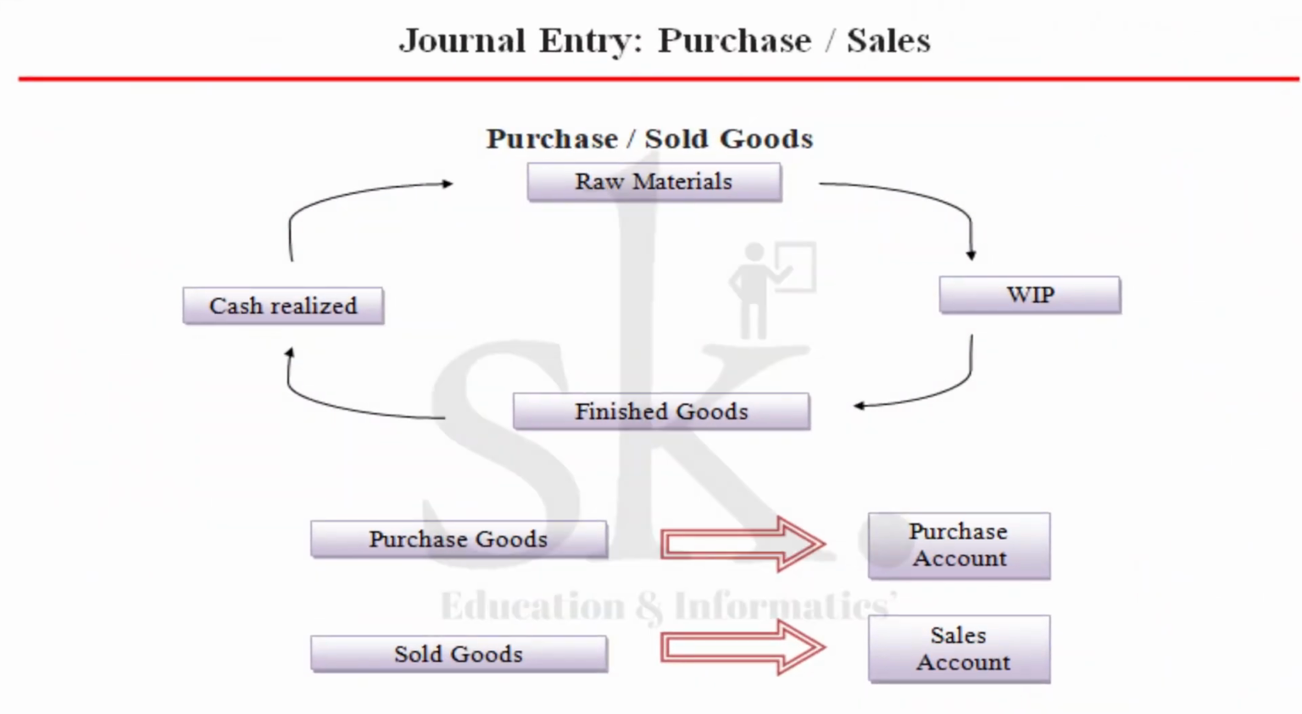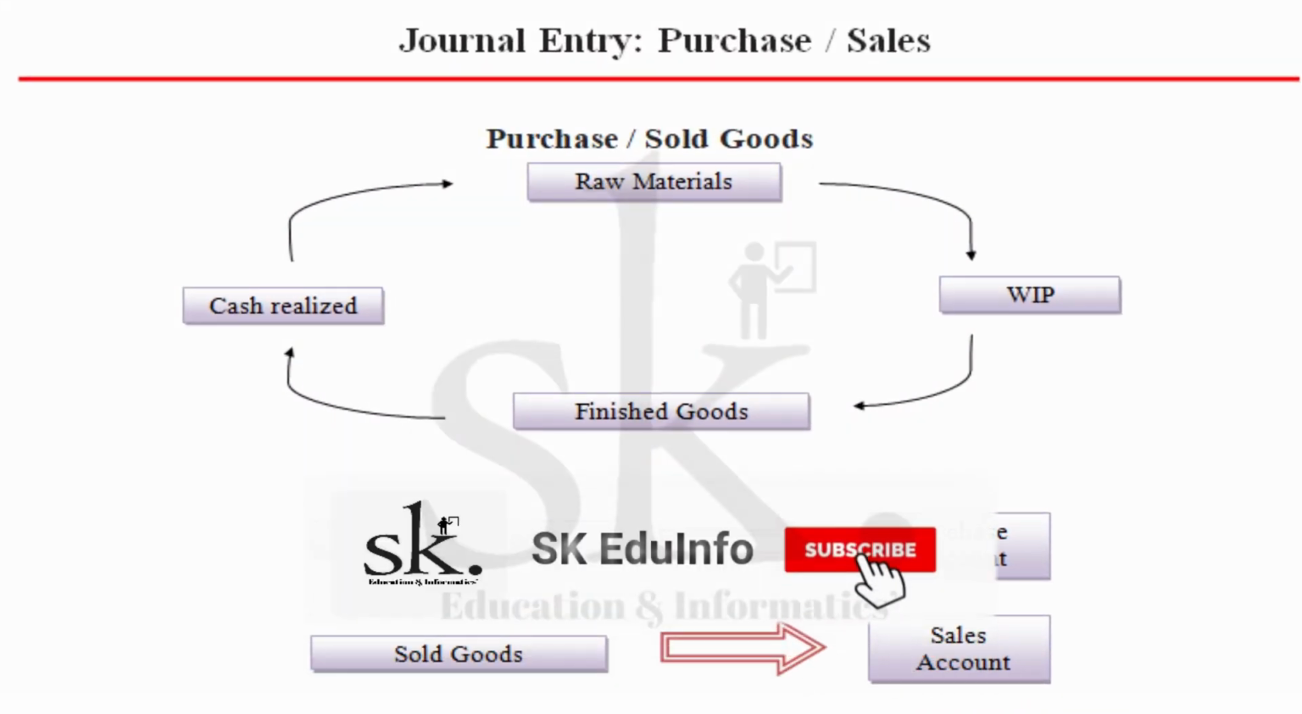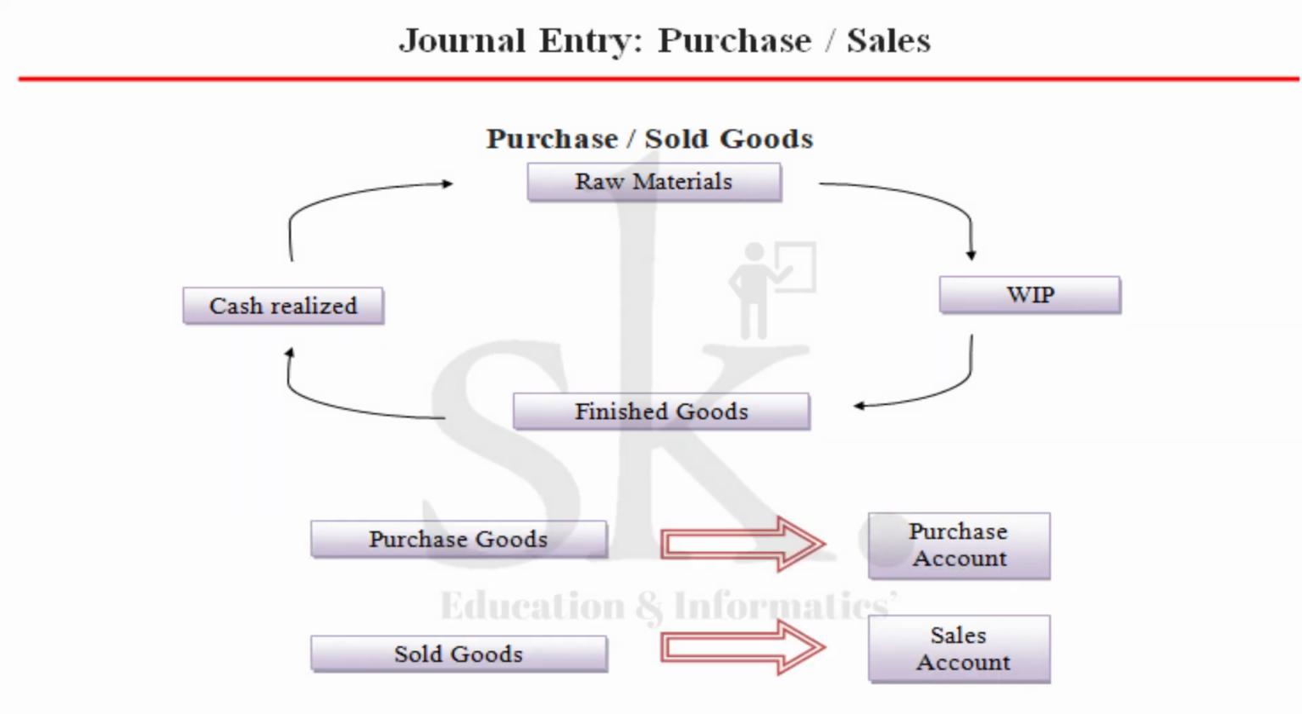Now before discussing the topic of purchase and sales, we need to understand that when we purchase machinery, we use the term machinery account. When we purchase furniture, we use the term furniture account. When we are purchasing land and building, we use land and building account. But in case of purchase of goods, we use the term purchase account, and in case we are selling goods, we use the term sales account.